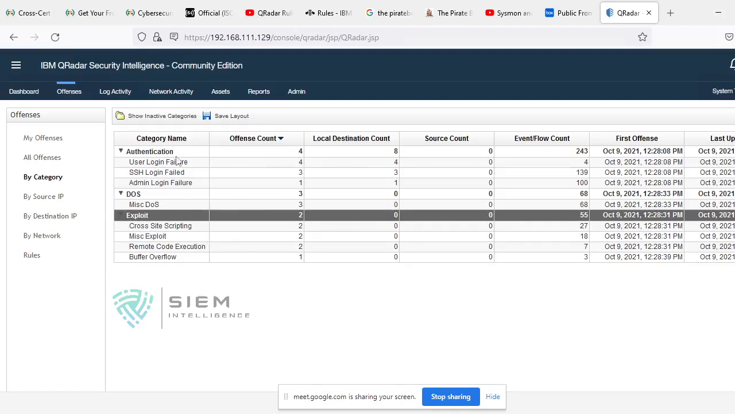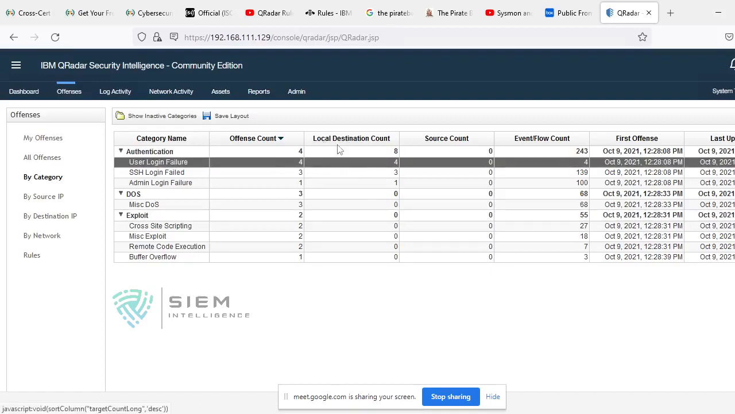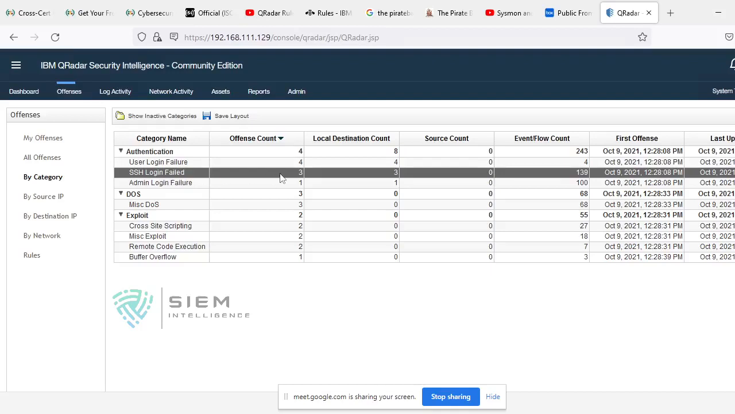With everything you are watching by category, there are 4 login failures, the local destination count is 4, the source count is 0, and the flows distributed is 243. The first offense was created at this time and last updated at this point of time. There is also SSH login failed: the offense count is 3, the local destination count is 3, and the source count is 0. This failure is happening at the destination, that's why it is giving a destination count of 3, 4, whatever. So this is by category.